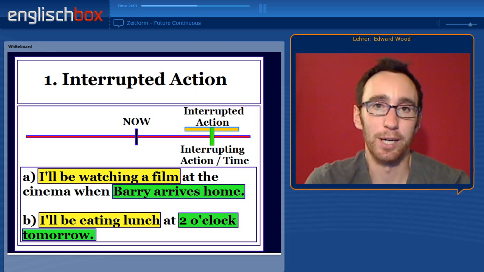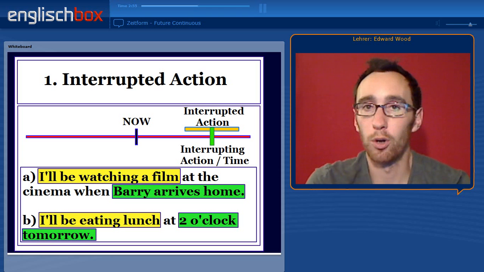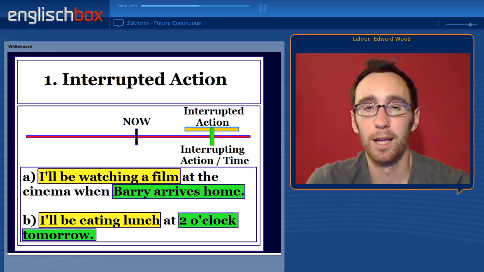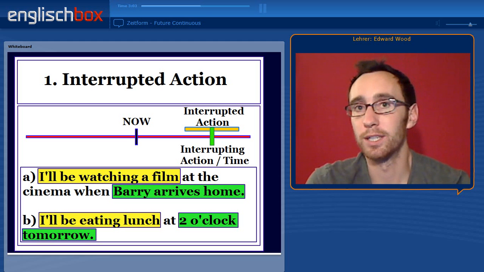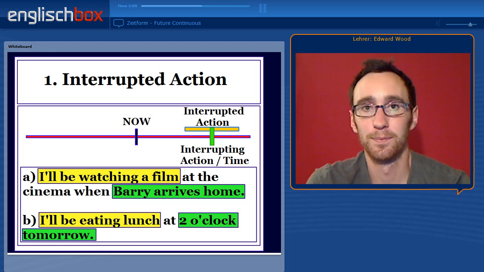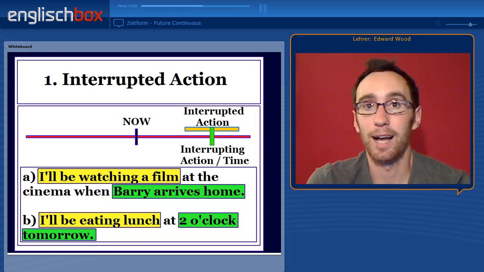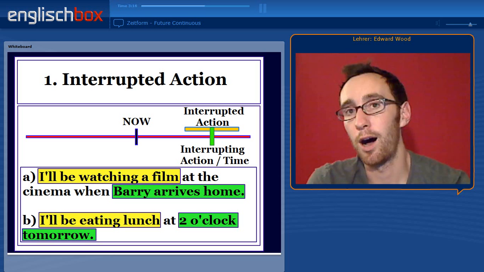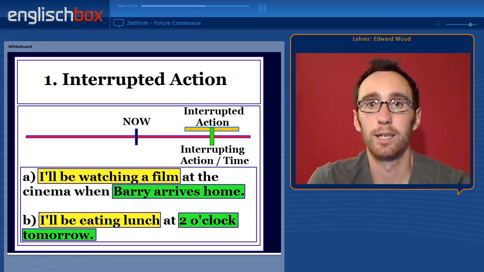Let's look at the two examples. I'll be watching a film at the cinema when Barry arrives home. Barry arriving home interrupts me watching a film. It happens in the middle of my action. I'll be eating lunch at 2 o'clock tomorrow. I will start before 2 o'clock and I will finish after 2 o'clock. 2 o'clock is in the middle of my action. Therefore, I use the future continuous.